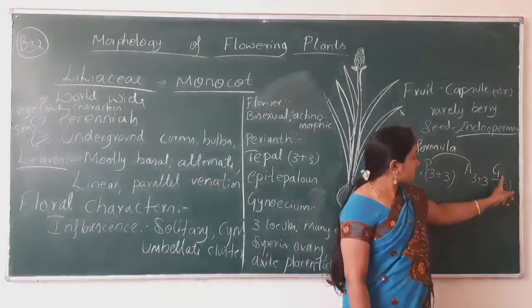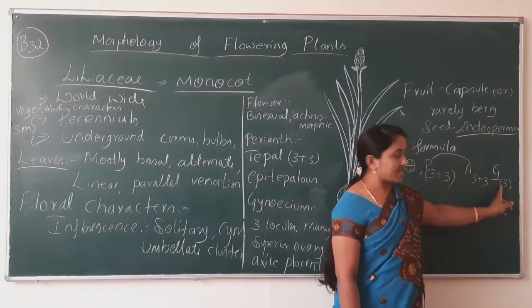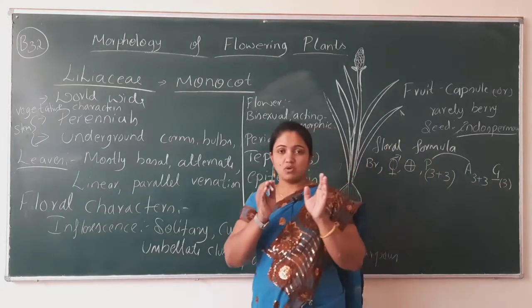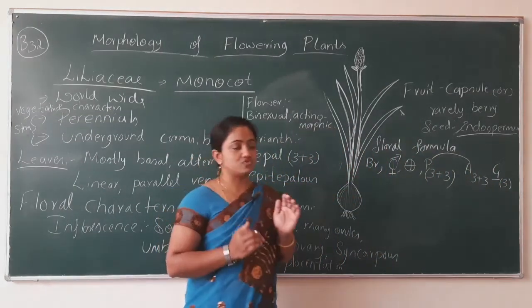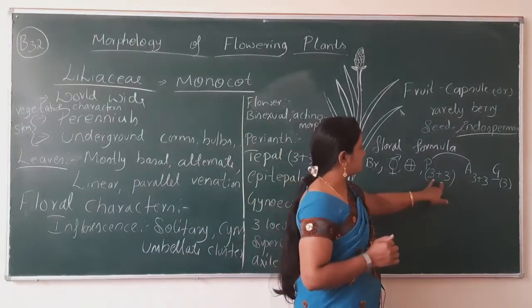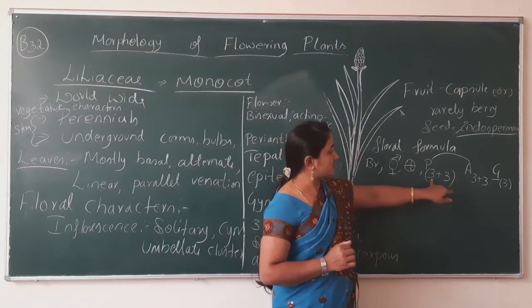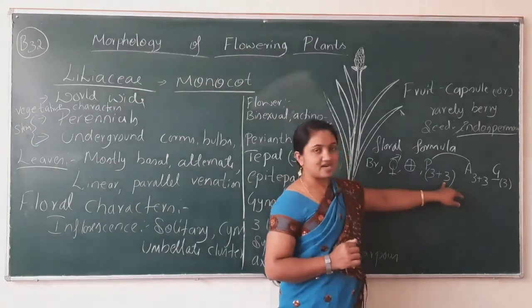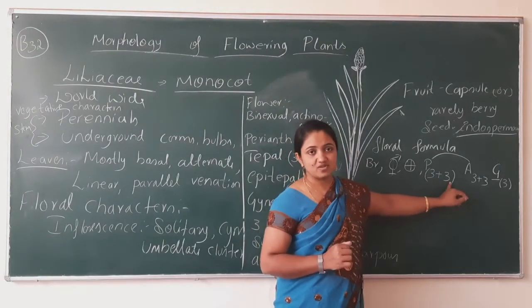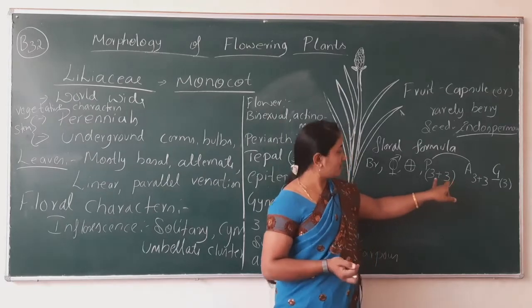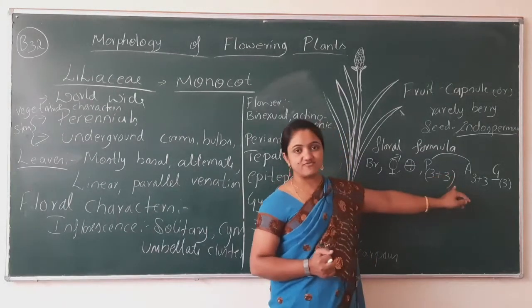Okay, bracket means what? All those locules got fused with one another, and 3 plus 3 in the bracket means 3 and 3 arrangement. 3 tepals and 3 more tepals, they got fused with one another.